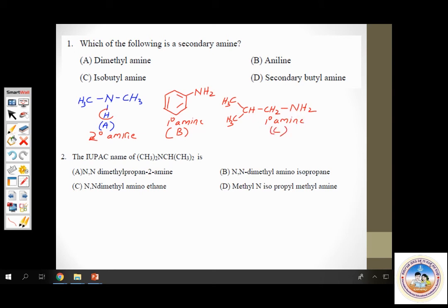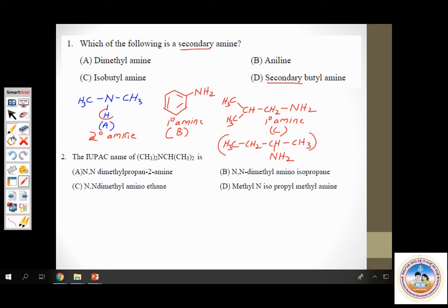Secondary butylamine. Now you have to be very careful. Usually students see the word secondary here. It's a secondary amine, so you mark option D as the answer. Yes, you'll mark option D as the answer. Let us check it out. Secondary butylamine, let's see. Okay, how do you write secondary butylamine? Check this. Secondary butylamine is this: CH3, CH2, CH, CH3. This is the secondary butyl group. If an NH2 group is attached to this, it is secondary butylamine. Yes, this is a secondary butyl group, but is it a secondary amine?